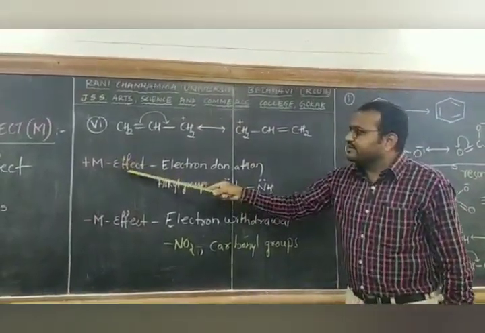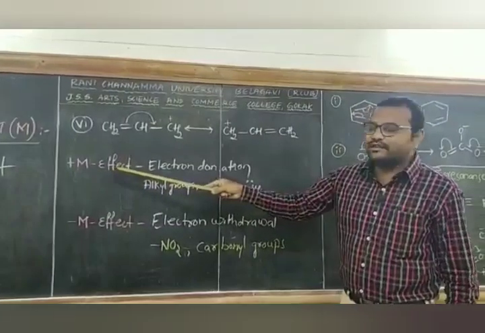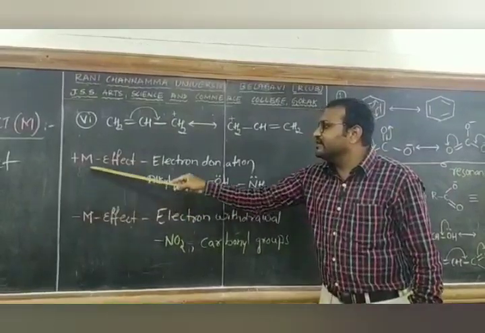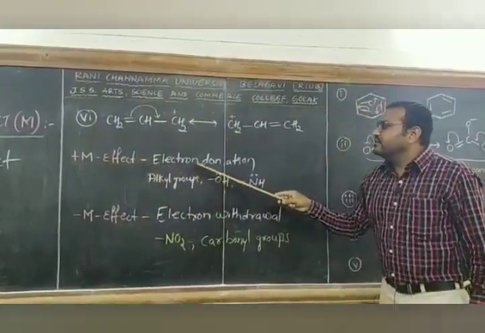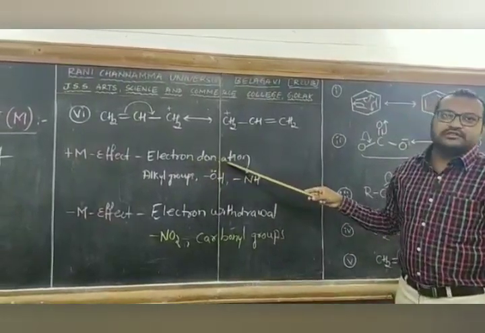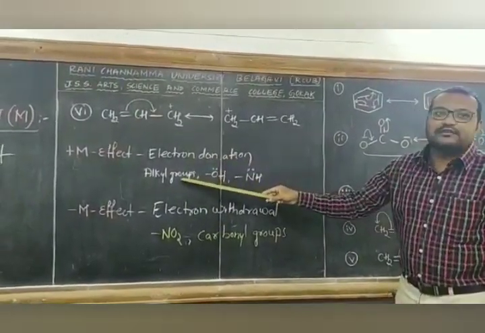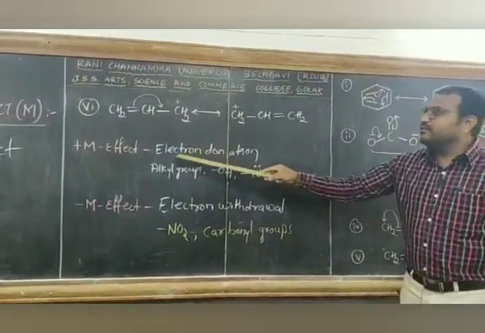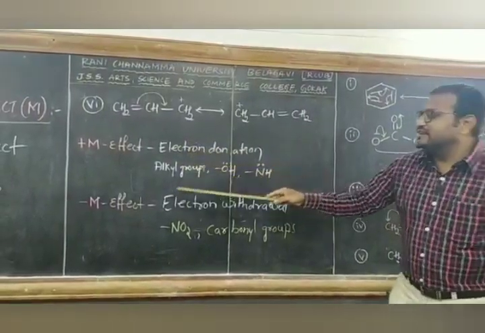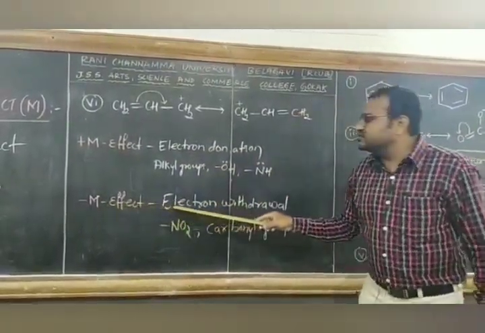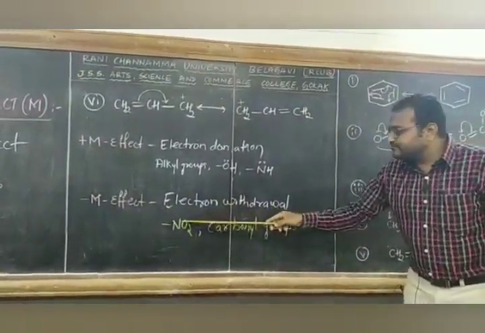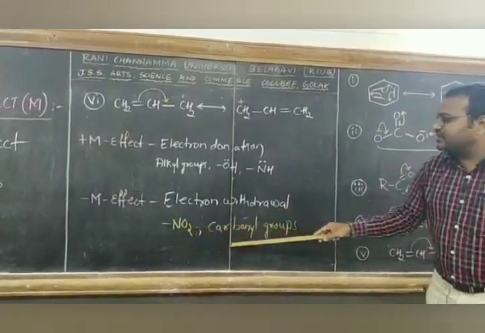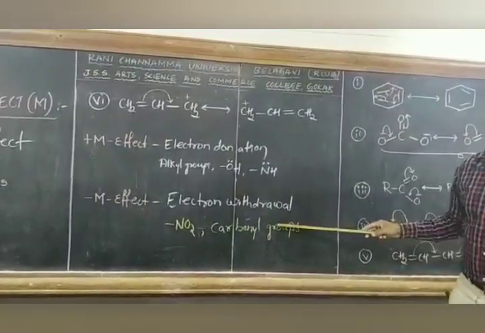Like previously we have seen the plus effect and minus effect, here also in resonance we can see plus M effect and minus M effect. Plus M effect is shown by the atoms or groups which donate electrons by resonance. Examples are alkyl groups, and the groups which have lone pair of electrons will show plus M effect and donate electrons. Minus M effect is shown by the atoms or groups which usually have double bonds, for example NO2 and all the carbonyl containing groups.